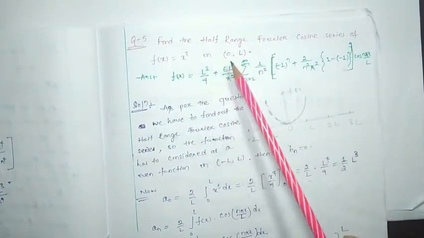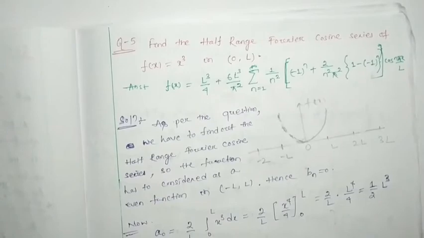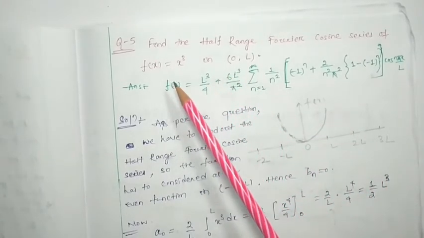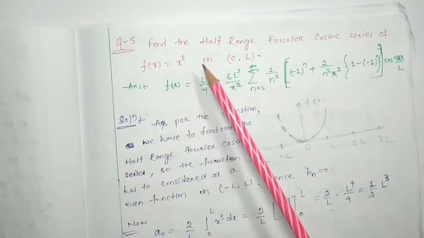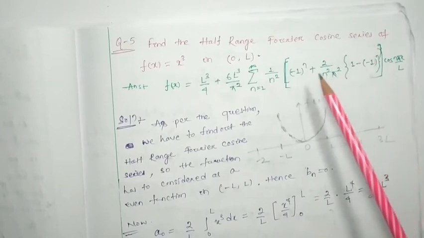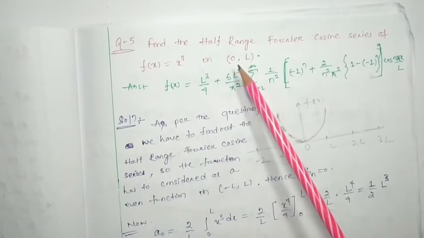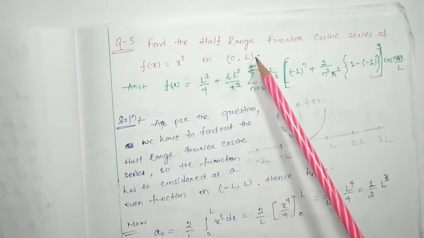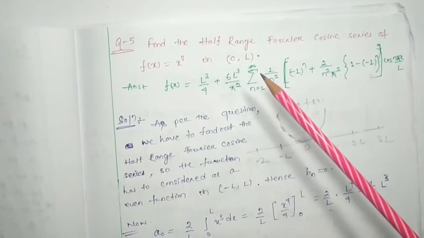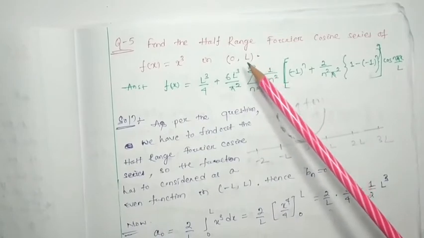Suppose this is the question I gave in our last class, that is f(x) is equal to x cube, and we have to find its cosine series. So here the question is f(x) is equal to x cube, which is in the range 0 to l, but we have to find the Fourier cosine series. This function is not periodic, meaning it does not have the range minus l to l or minus pi to pi, or does not fulfill the condition for finding the Fourier series.